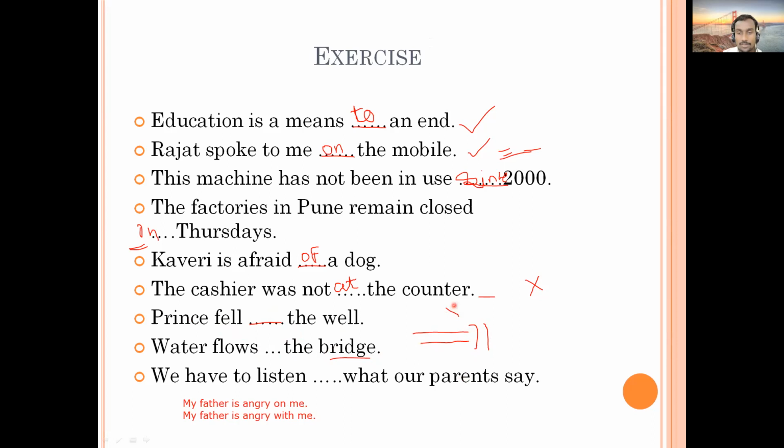It can't be over the bridge. What is the use of a bridge then? So it has to be under the bridge. And along the bridge, it means this is the bridge and water is flowing in this direction. So the best suitable answer is going to be under the bridge, okay? So here, under the bridge.